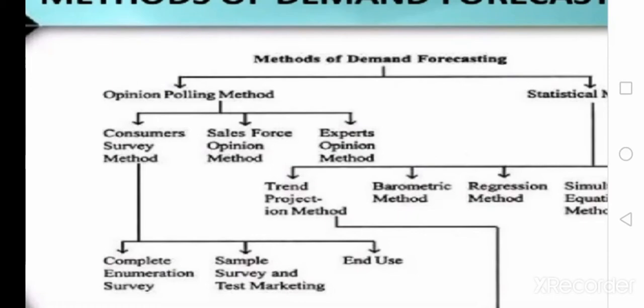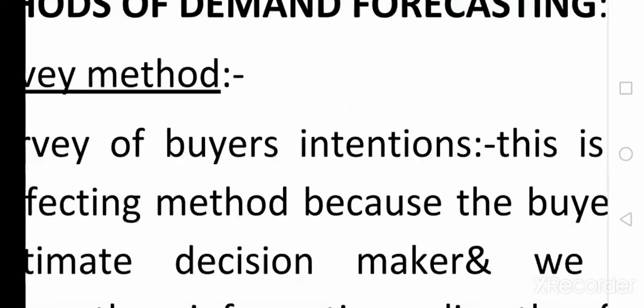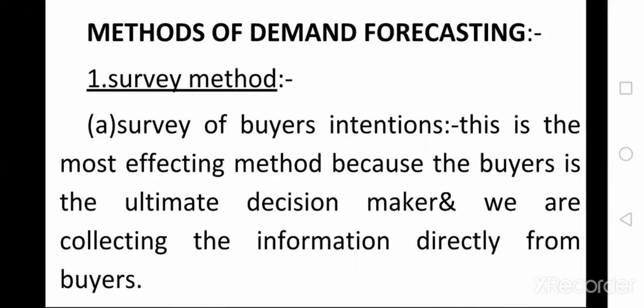And in the consumer survey method, the other methods are complete enumeration survey, sample survey, and test marketing, and last one is the end user method. So these are the different methods of demand forecasting. They are divided into the first one, the survey or opinion polling method, the next one, the statistical method, and the last one, other methods. So these are the three methods of demand forecasting.